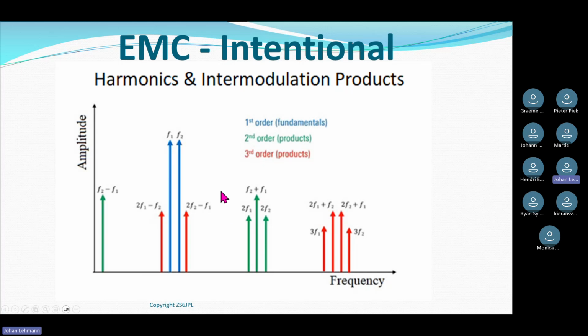Now we're very fortunate, there are computer programs on the web where you type in these frequencies, F1, F2, and it comes back and gives you all the different products which you can have, even up to higher levels, 5th, 6th, 7th order products, if you mix those two frequencies together.